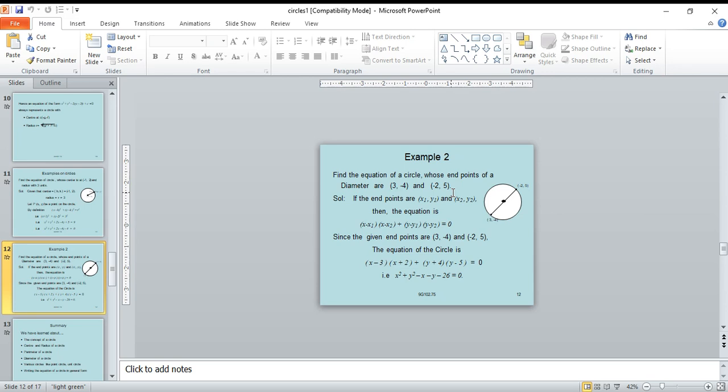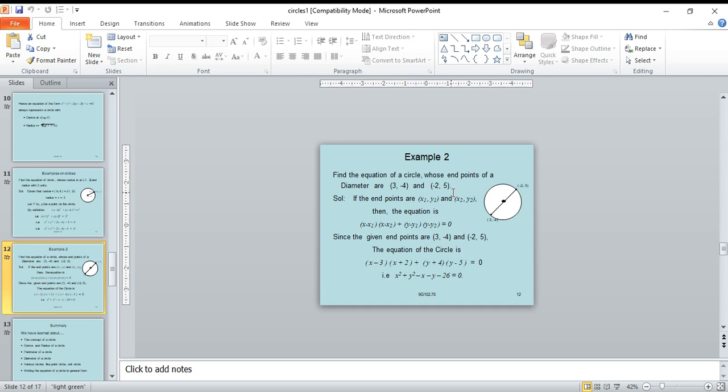Multiply x minus 3 into x plus 2. X into x is x square, x into 2 is 2x, minus 3 into x is minus 3x, so 2x minus 3x is minus x, minus 3 into 2 is minus 6. So x square minus x minus 6. Next, multiply y plus 4 into y minus 5.